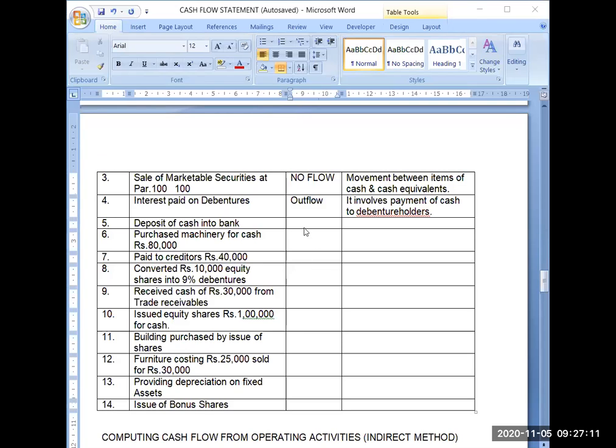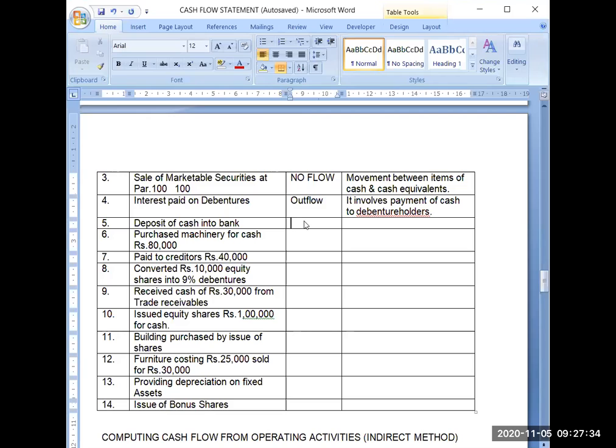See again, cash and bank, both are components of cash and cash equivalents. So what will happen when you are depositing cash into bank? The journal entry will be bank account debit to cash account. Your bank balance will increase and your cash balance will decrease.